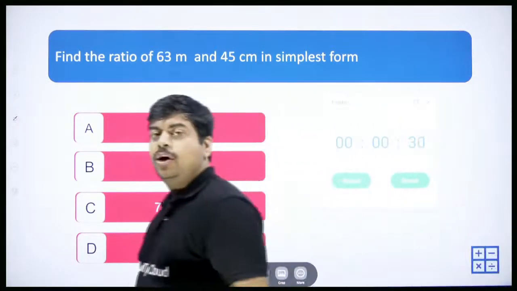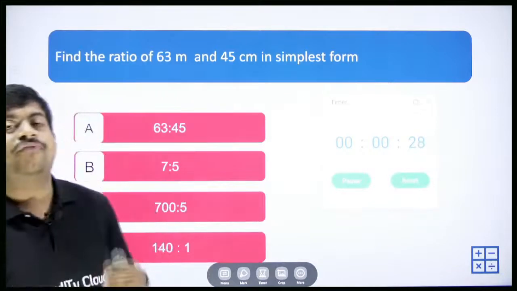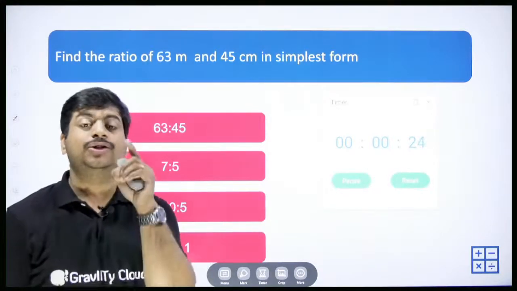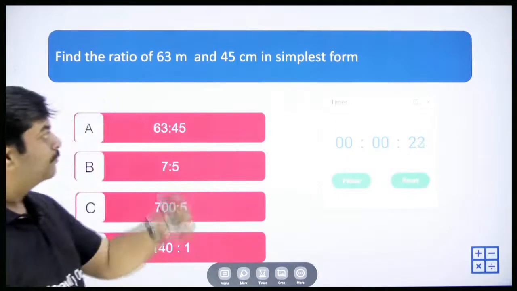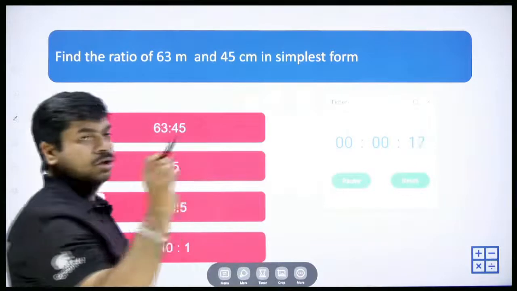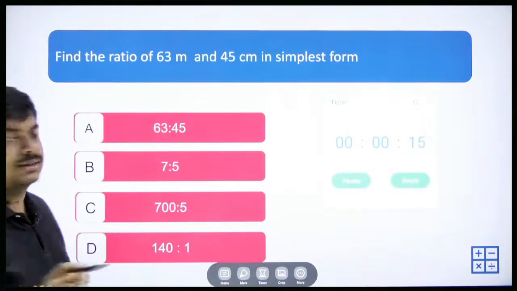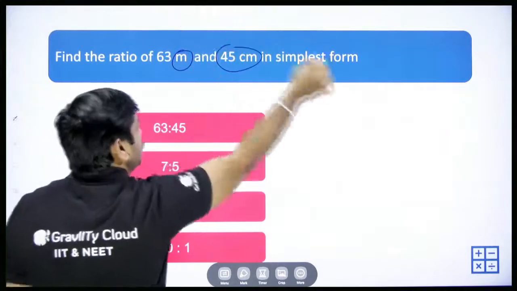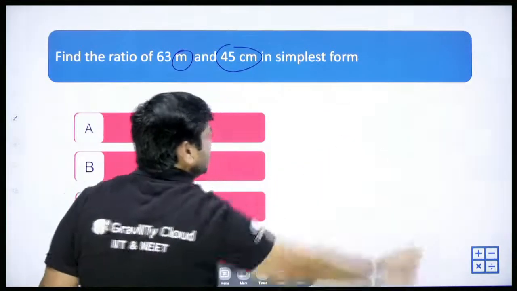Simplest form means there should not be any common factor for both the numbers other than 1. Right? So just tell me one thing, what is the hidden logic here? That is the meters and centimeters. Here we have meters, here we have centimeters, right? So what is the relation between meters and centimeters?